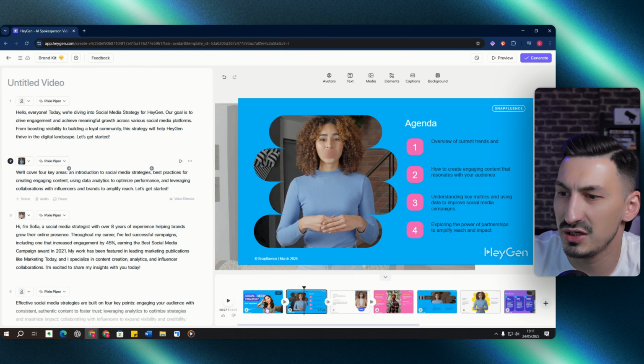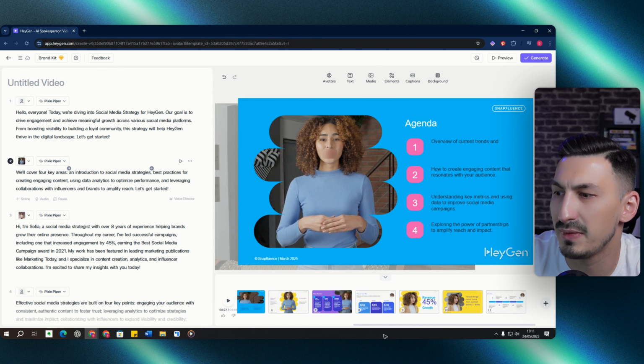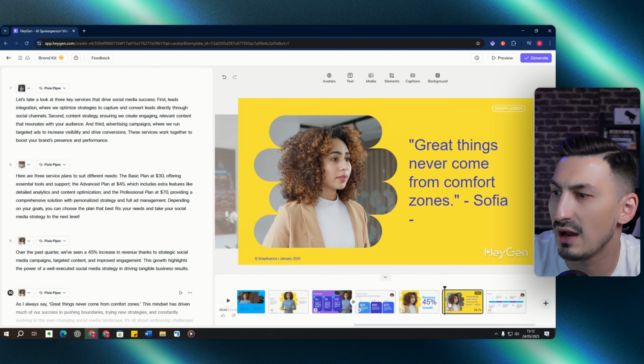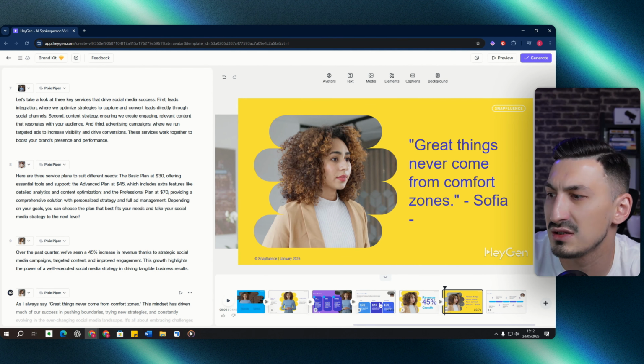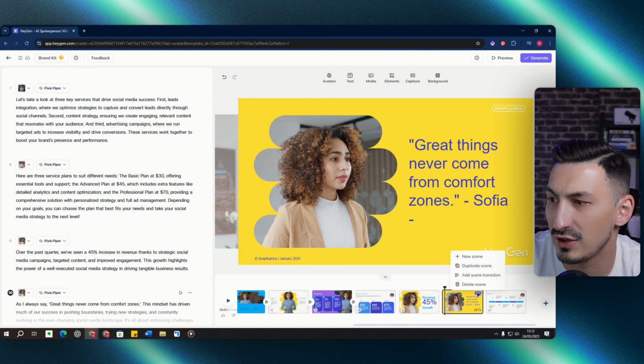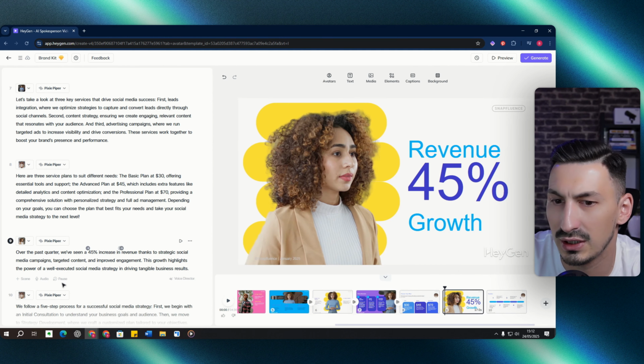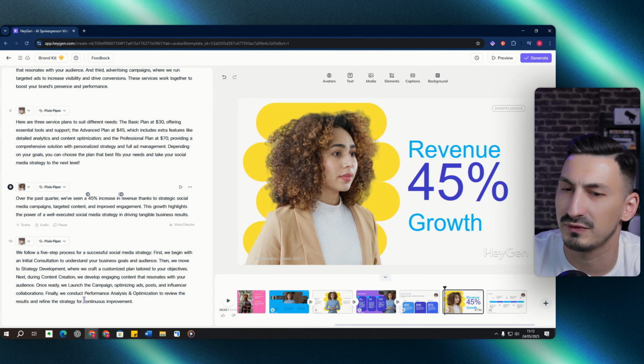Next, what I want to mention here is that I picked this template because it has a lot of different scenes, right? So we have a lot to work with. You might want to only keep a couple of the different scenes here, so you might not need all the scenes. So we can always go ahead and delete any of the scenes. For example, click the 3 dots, delete scene here. Okay, the scene disappeared, and also that part of the script disappeared with it.